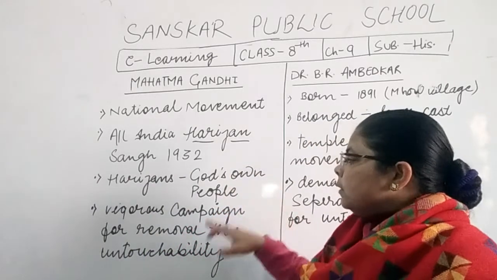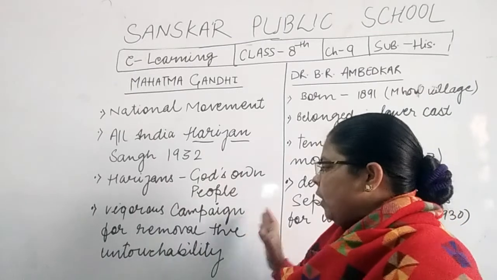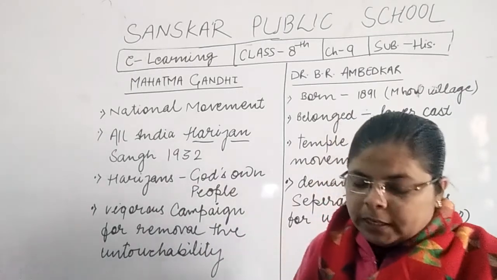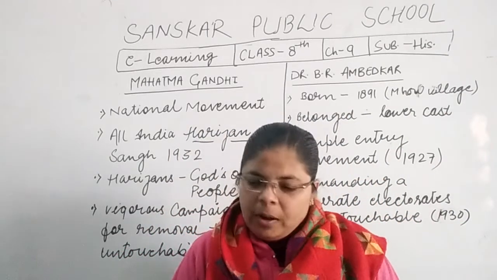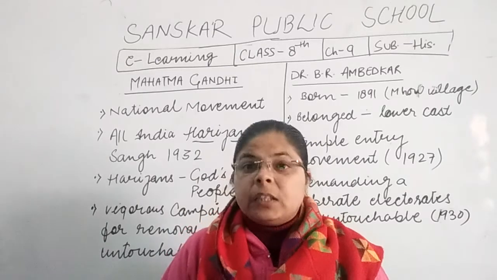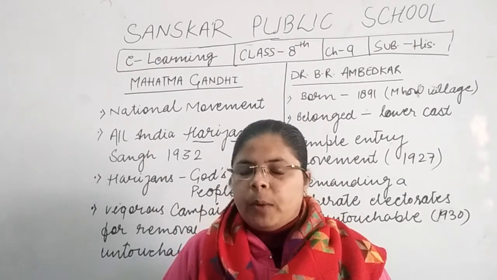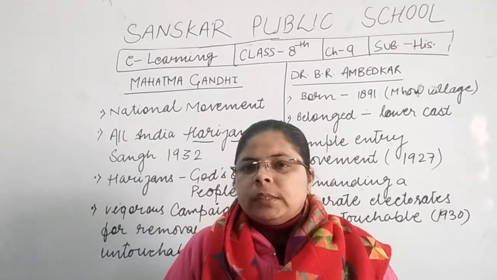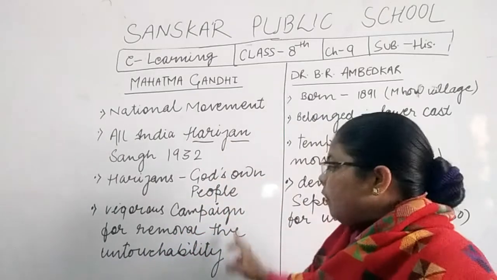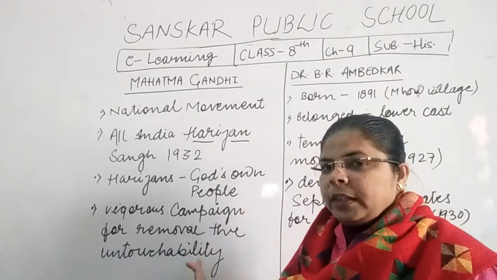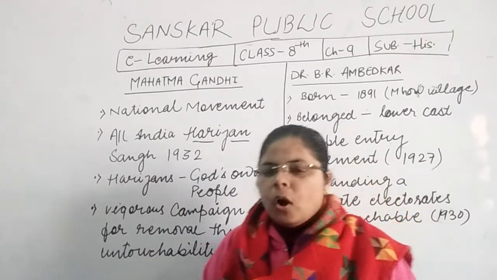That's why Mahatma Gandhi also started a vigorous campaign for the removal of untouchability. Gandhiji also said it is a principle, a spiritual act. Gandhiji was also against the higher castes not allowing the untouchables to enter the temples, because the untouchables did not have the right to enter the temple. But Gandhiji started a vigorous campaign to remove untouchability and provide them the right to enter the temple and worship God.